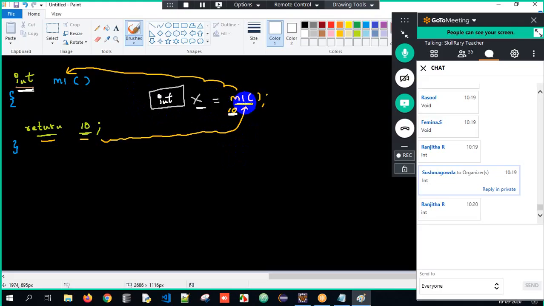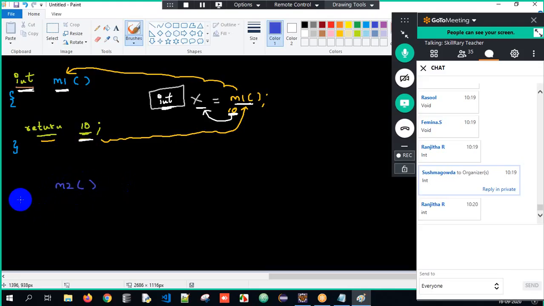Okay. I call the M1 method. Return 10, meaning 10 is returned. The 10 is getting stored into X and the data type over here is int. Based on the value it is returning, I am deciding. Very good. Similarly, I have one more method.